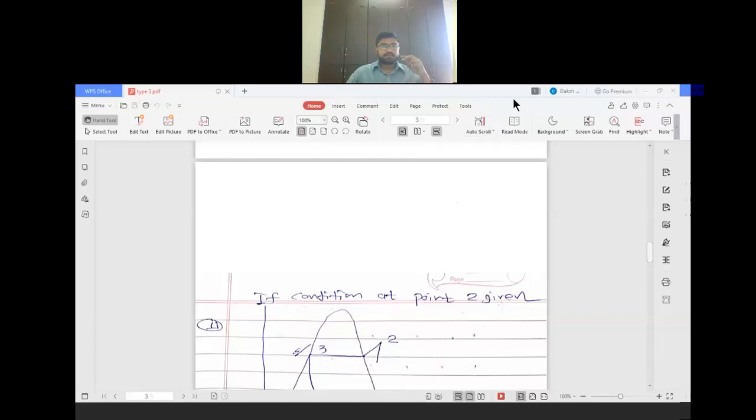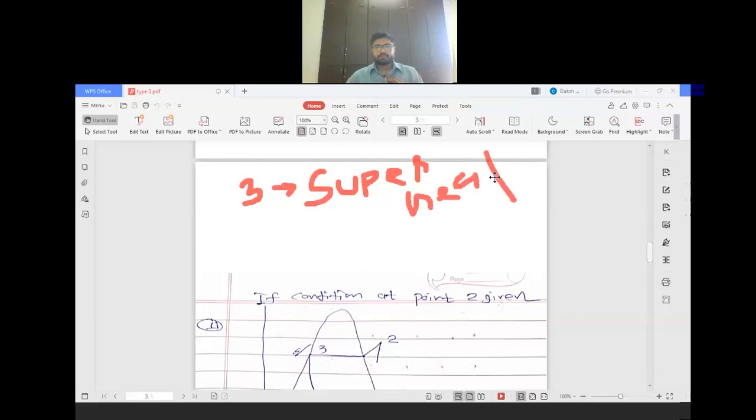Here basically this is our type 3, third type. The third type is that the vapor is superheated after compression.